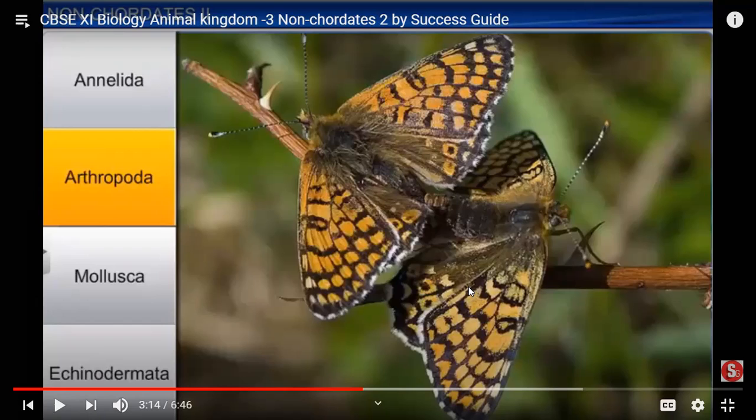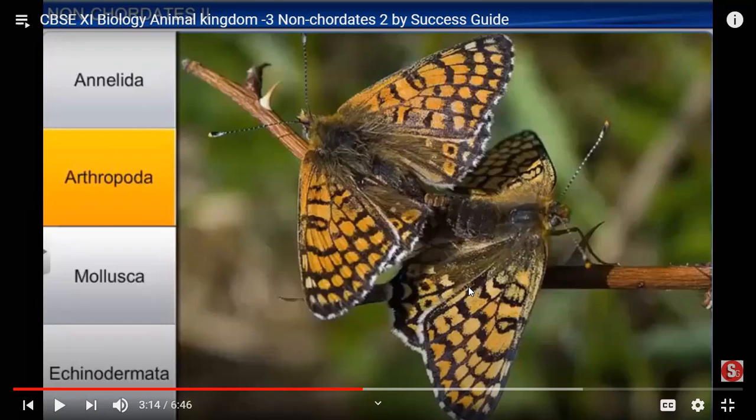That's why these animals, which have compound eyes that are not well-formed eyes, are nocturnal. Nocturnal means you can see them only during night time. Why? Because if they came out in the daytime, so many images would be formed on their eyes, which is not good for them. So they hide during the day, and they come out only in the evening, late night or night time, because that many images create problems for them.